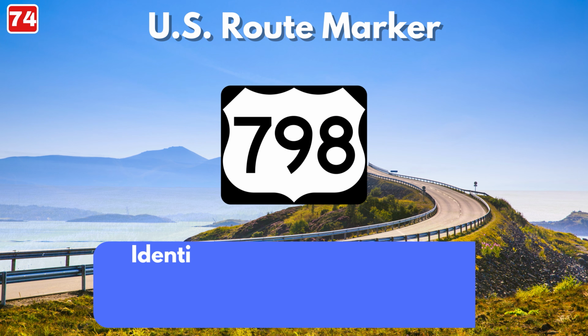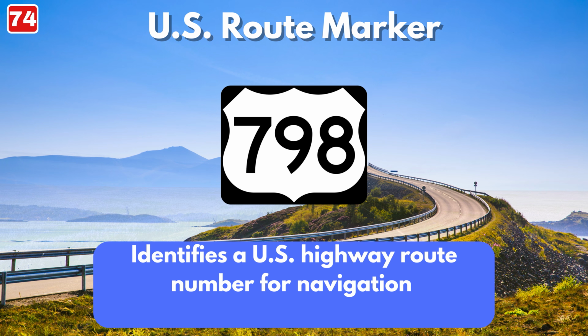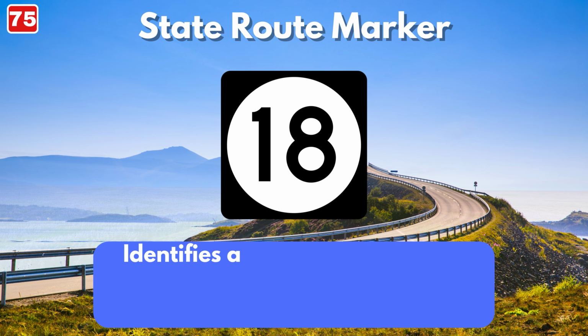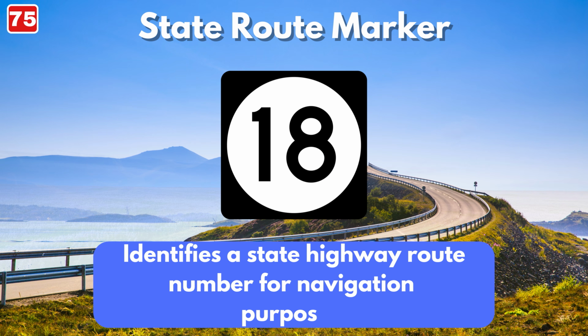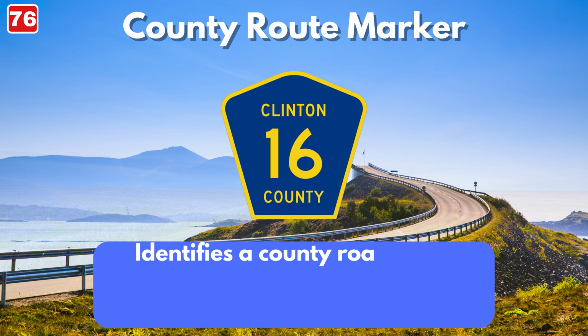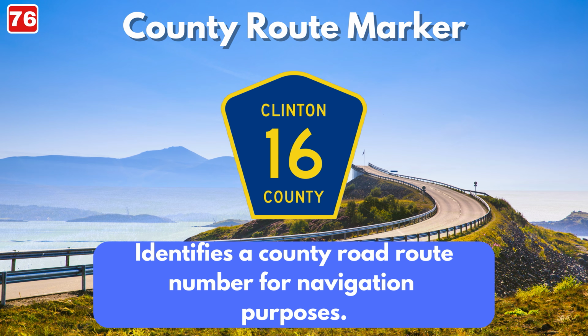U.S. route marker sign. Identifies a U.S. highway route number for navigation purposes. State route marker sign. Identifies a state highway route number for navigation purposes. County route marker sign. Identifies a county road route number for navigation purposes.